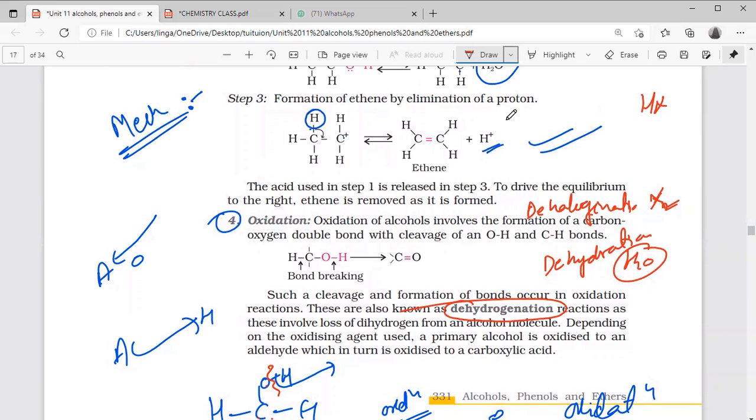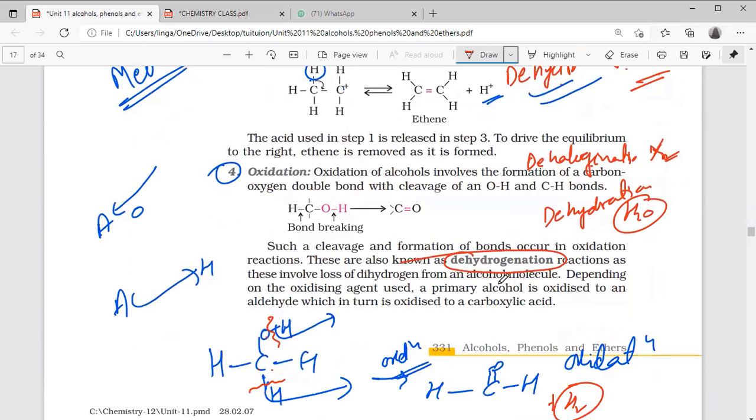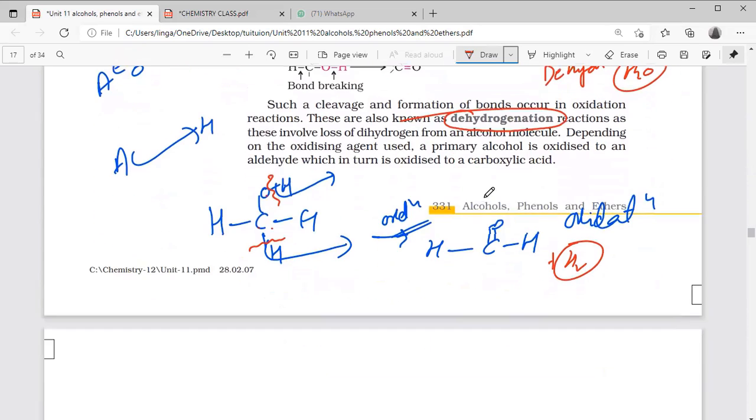Dehydrohalogenation. De means nothing but elimination of the remaining group. HX adding is hydrohalogenation, X2 is halogenation, water molecule is hydration, H2 is hydrogenation.